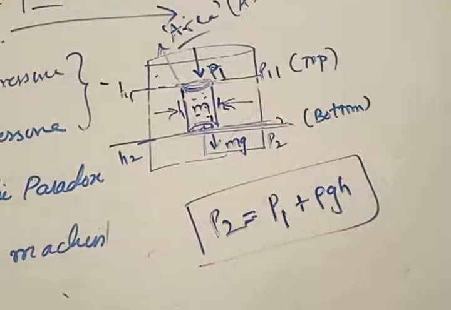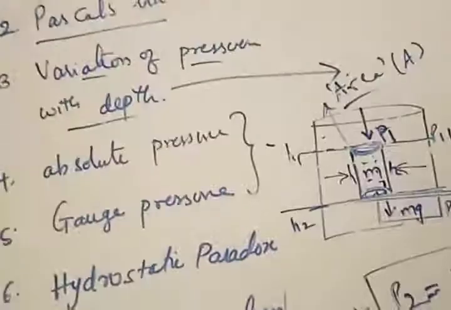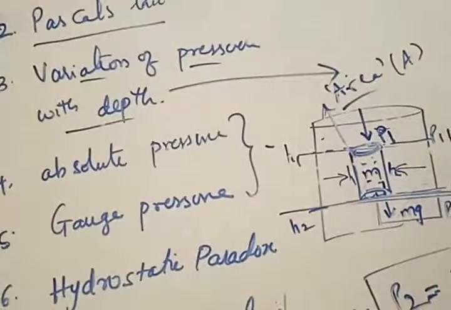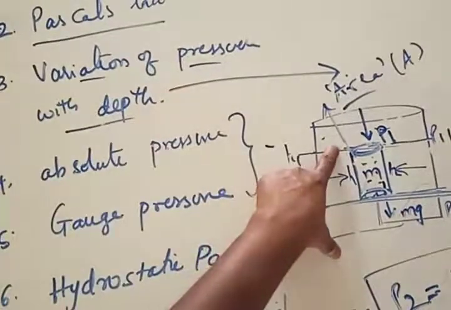Is this derivation clear now? This is the derivation that is important for us: variation of pressure with depth. That is the heading, right? What was the heading? The heading is variation of pressure with depth. This is the meaning of variation of pressure with depth.